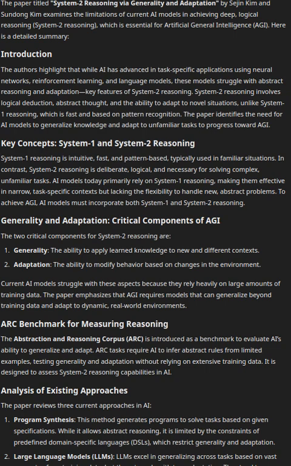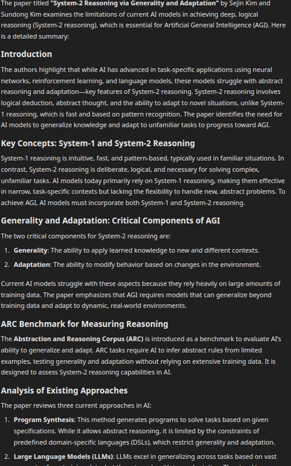ARC benchmark for measuring reasoning. The abstraction and reasoning corpus, ARC, is introduced as a benchmark to evaluate AI's ability to generalize and adapt. ARC tasks require AI to infer abstract rules from limited examples, testing generality and adaptation without relying on extensive training data. It is designed to assess System 2 reasoning capabilities in AI.